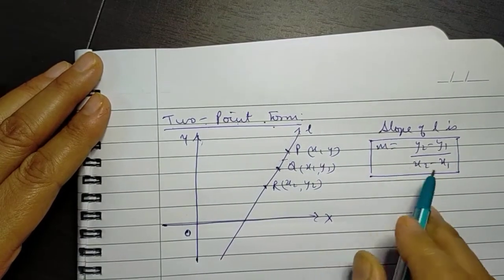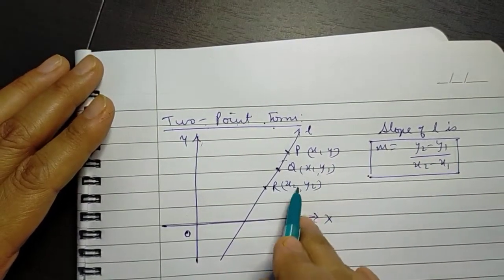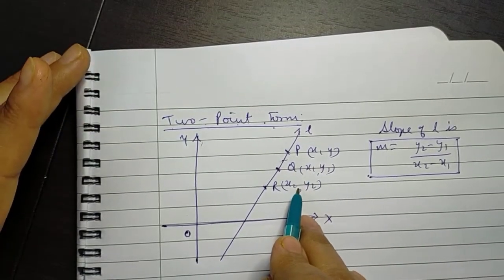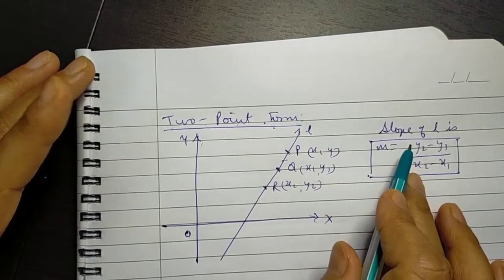So after finding the slope, we already have the slope and we can take any one of these points. So this form also gets reduced to the point slope form.